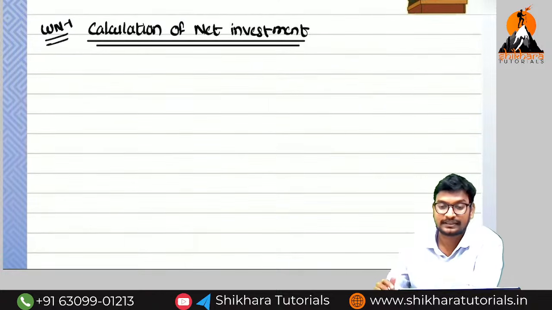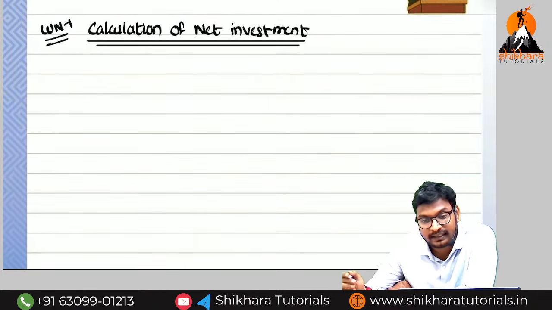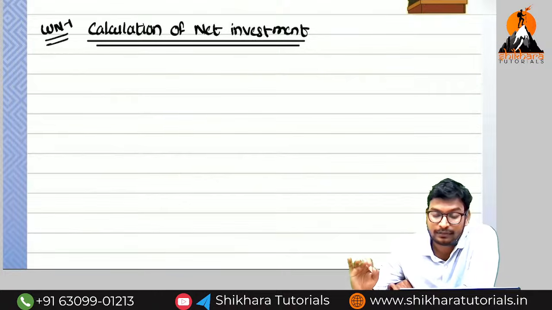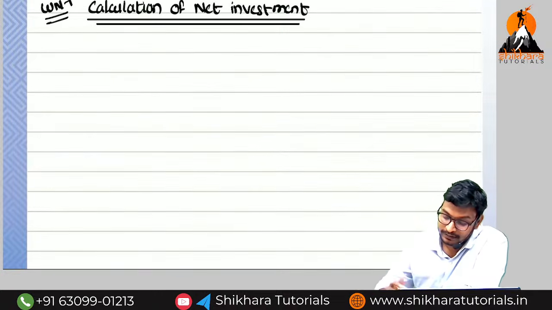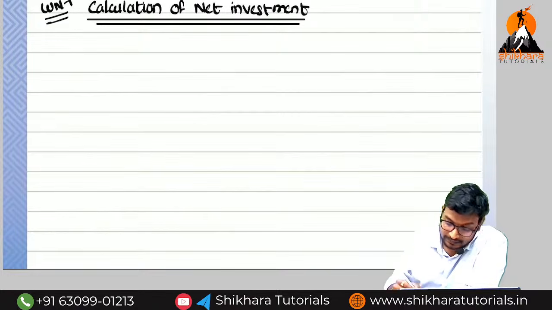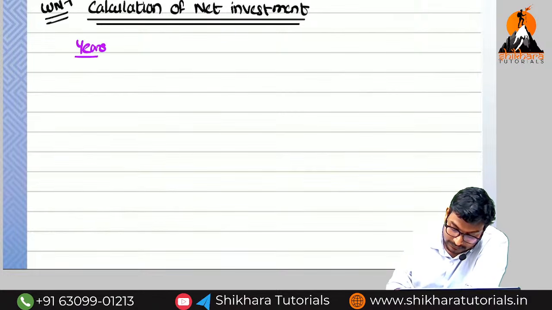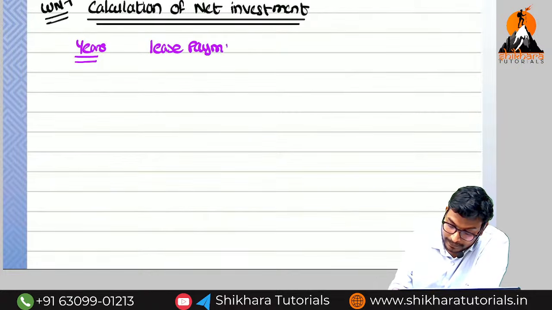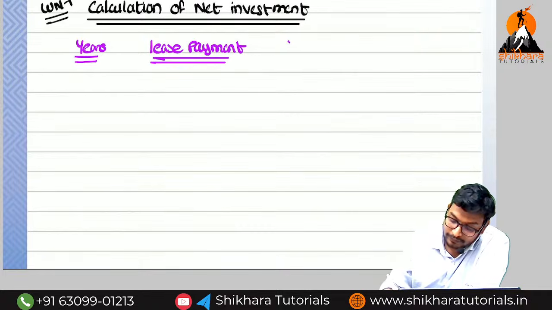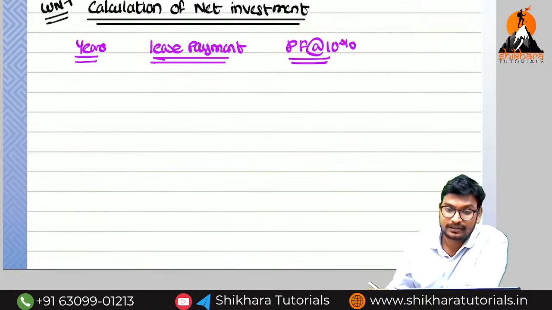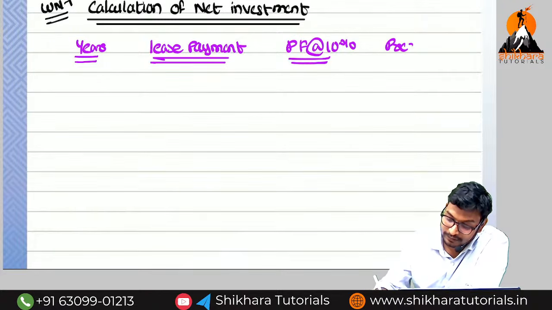So what are the columns? Same like present value of minimum lease rental calculation only, the same calculation, but only one thing is changed: unguaranteed. So what are the columns we have taken there? Year. Second one is called lease payments. Third one is present value factor at the rate of 10% here also. And next one is present value. These are the columns you should not forget.